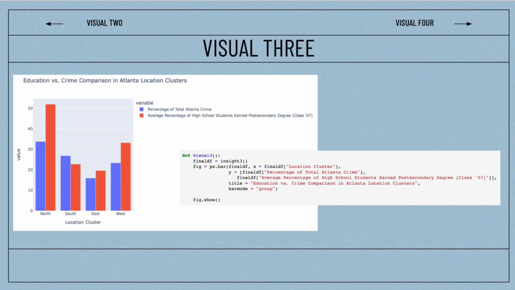Our Insight 3 was trying to see if there was a correlation between education and crime. With this double bar chart, we are able to compare how the graduation progression of high schools in each sector compared to their crime rate. With these specific data sets, we did not find a correlation, as one can see in the bar chart.